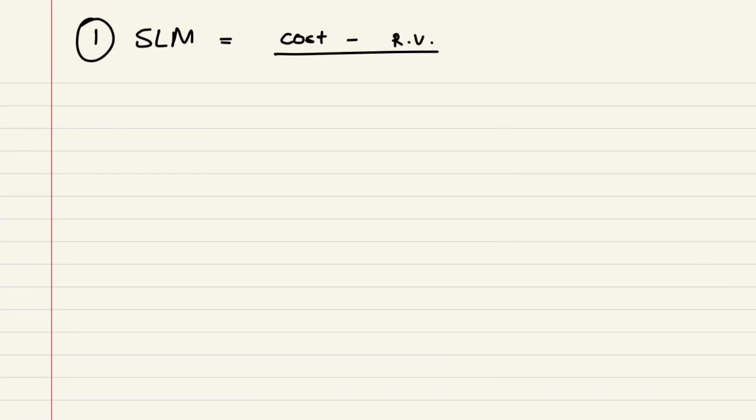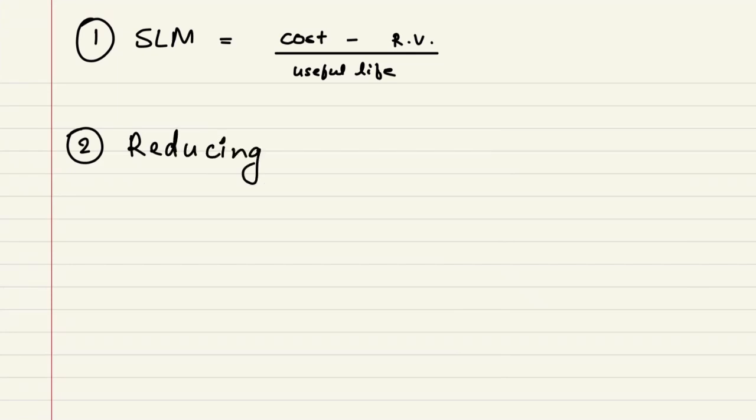So first method I have explained you, that was straight line method, where you had the formula of cost minus residual value divided by the useful life.